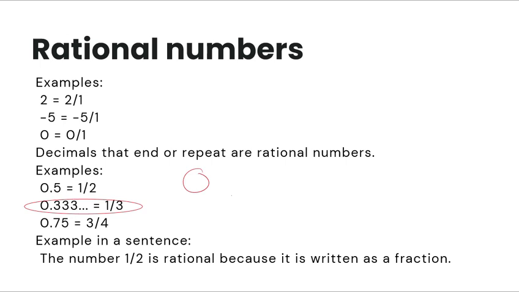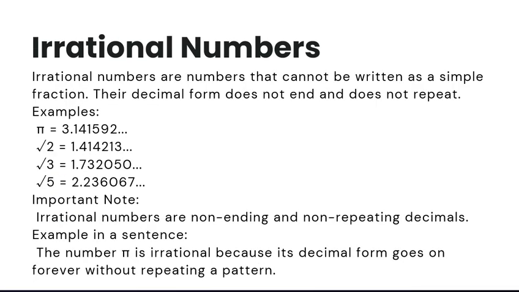So rational numbers can be written as a fraction, they repeat, or they end. So that's all you need to think and remember about rational numbers. So let's move on to irrational numbers.